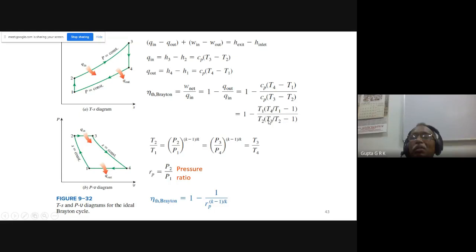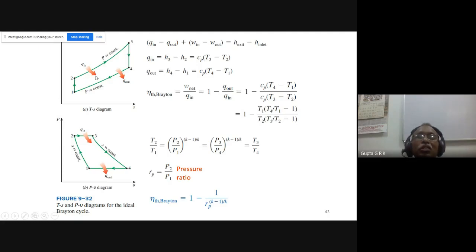Again, take T1 common and T2 common here. So (T4 by T1 minus 1) over (T3 by T2 minus 1). Here we define what is called the pressure ratio. Pressure ratio, P2 by P1 is equal to R or RP. Okay, P2 by P1 is the pressure ratio. So I will get T2 by T1 is the pressure ratio to the power of (gamma minus 1) by gamma. And the pressure ratio for this compression and the pressure ratio for the turbine are the same.